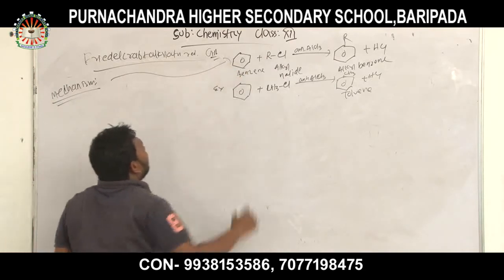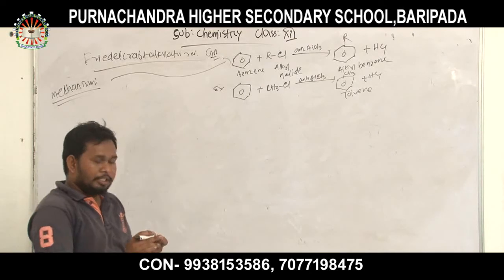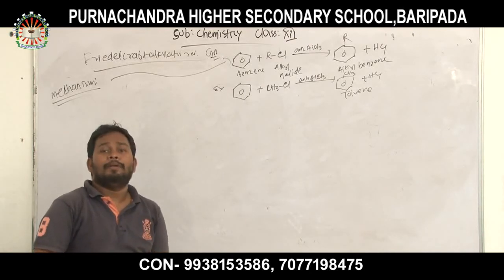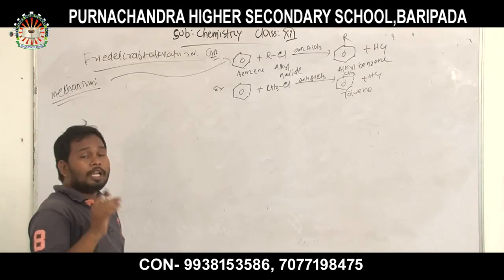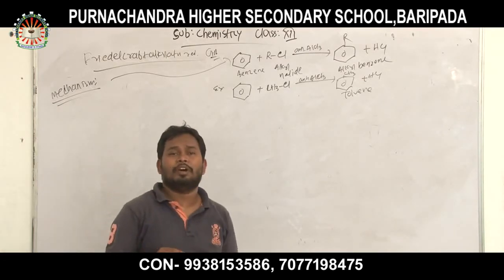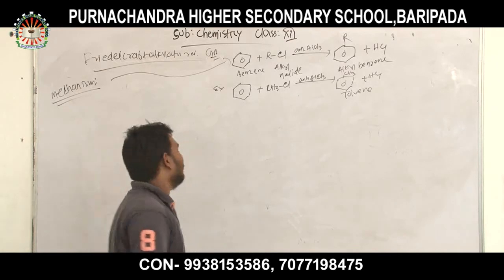Mechanism of electrophilic substitution reaction. Electrophilic substitution reaction can proceed in 3 steps.